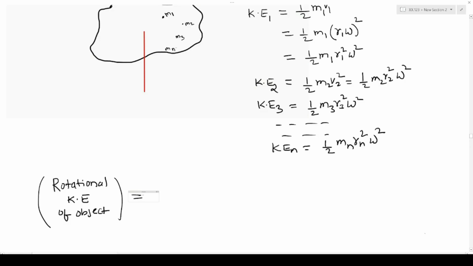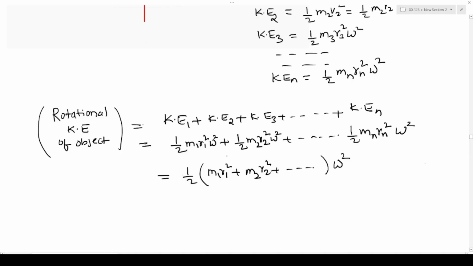Now the total rotational kinetic energy of the given object is the addition of all kinetic energies, that is KE1 plus KE2 plus KE3 and so on plus KEn. So adding all kinetic energies, we get half, and omega square is taken common. In the bracket we get m1 r1 square plus m2 r2 square and so on, plus mn rn square.